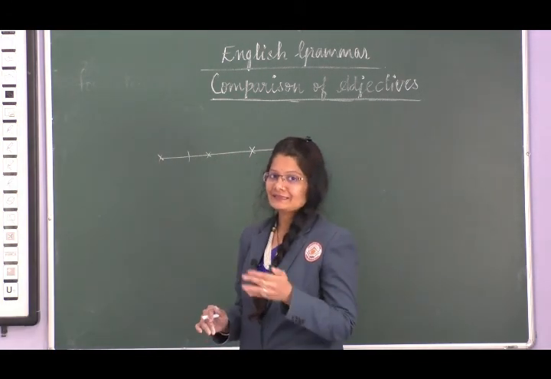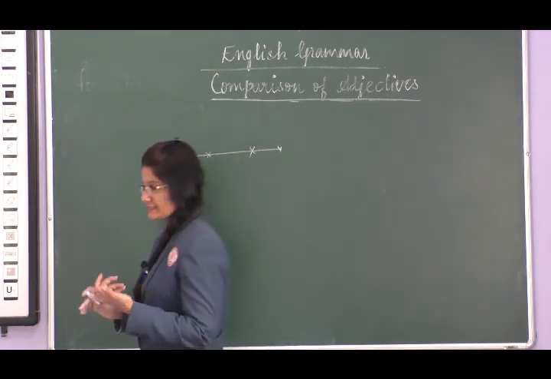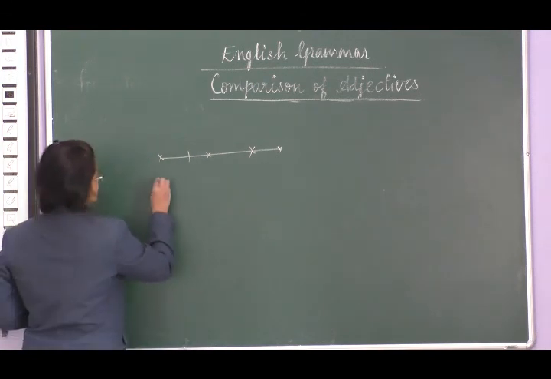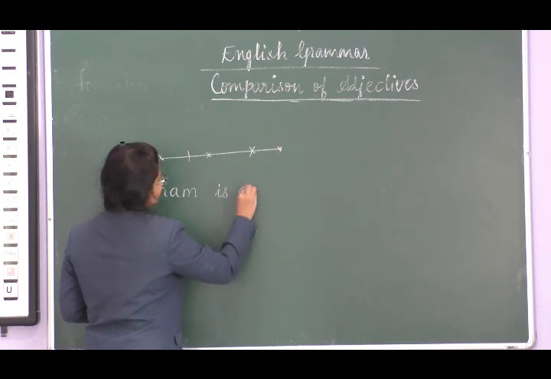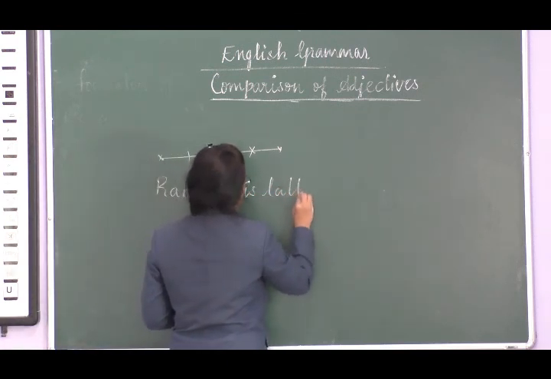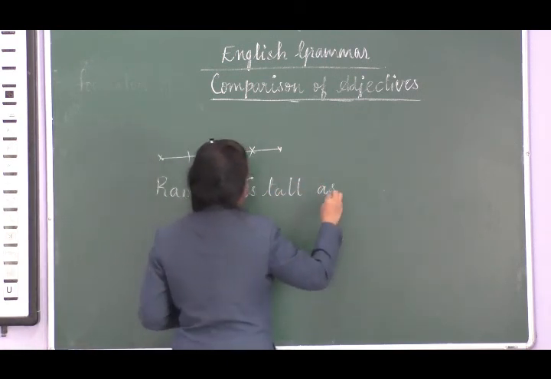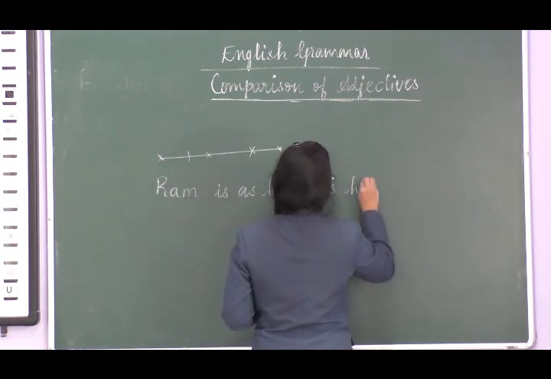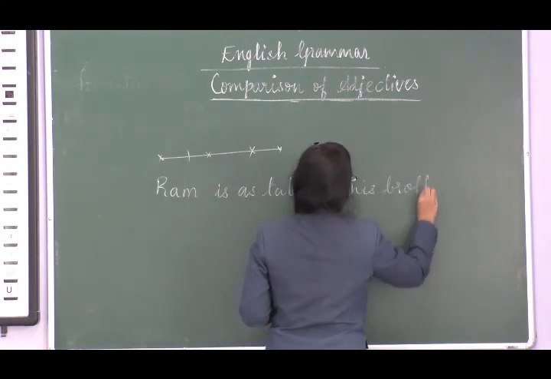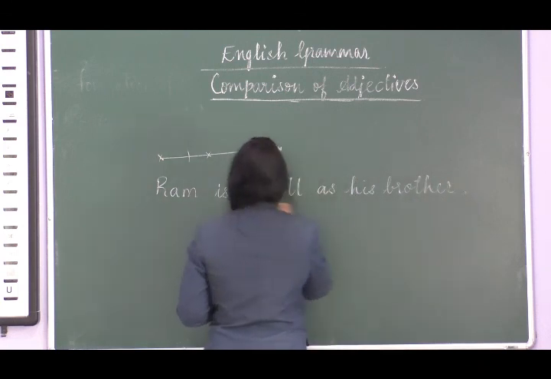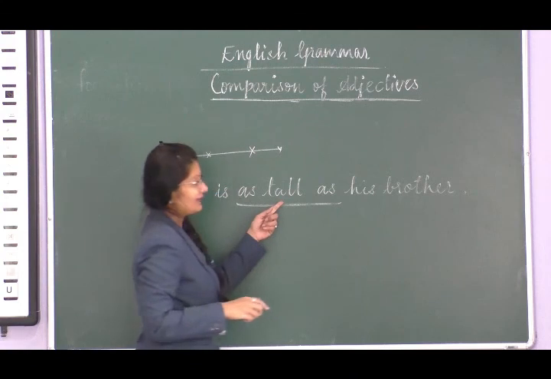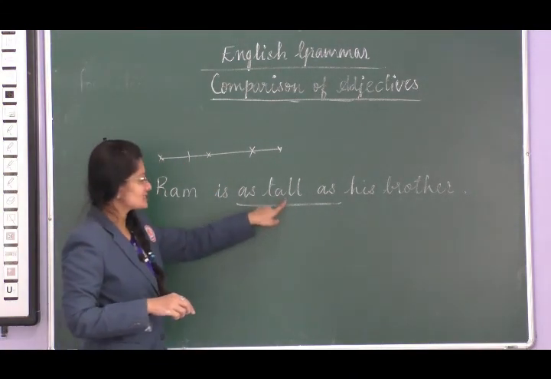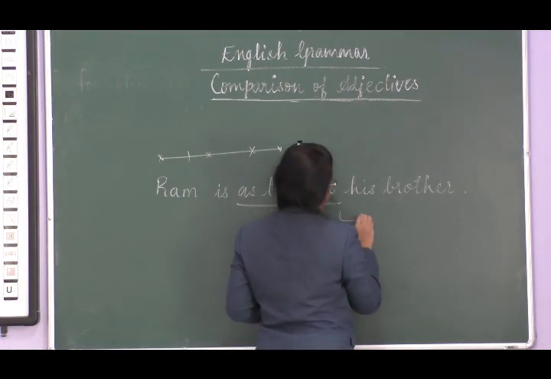Now look at the green board and look at the sentences formed. We saw them, for example, if you remember, Ram is as tall as his brother, right? So we use this as tall as. So if you look at the adjective there, this is going to be positive.